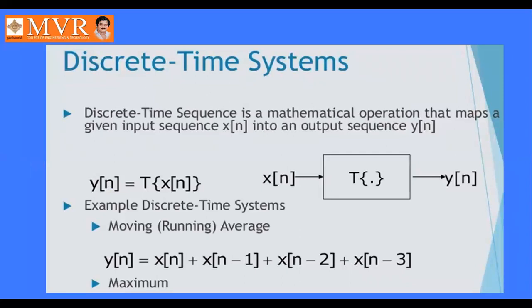Next, discrete time system. A discrete time system is a mathematical operation that maps a given input sequence x(n) into an output sequence y(n). So we will get y(n) by taking the transformation of x(n). Transformation of x(n) is nothing but y(n). Example, a discrete time system, the moving running average, that is y(n) equal to x(n) plus x(n minus 1) plus x(n minus 2) plus x(n minus 3). Okay.